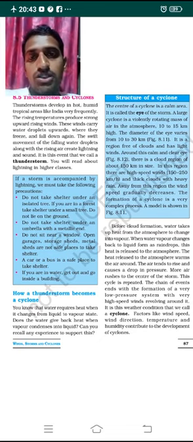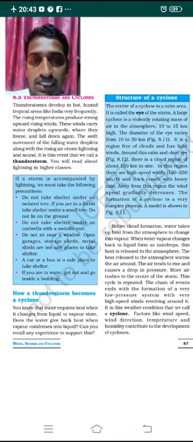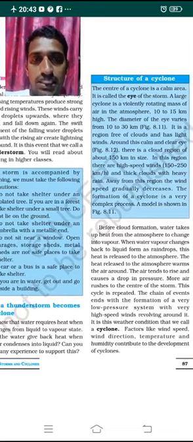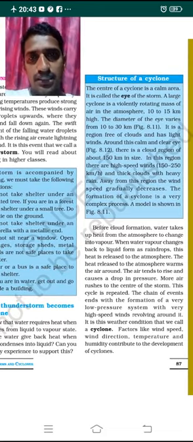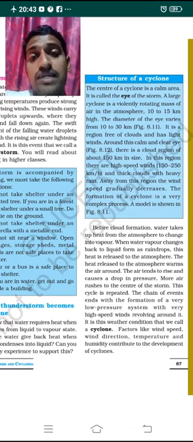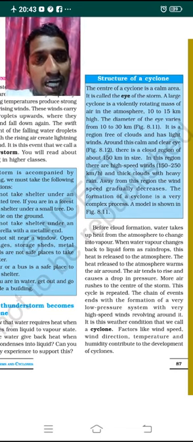So how does a thunderstorm become a cyclone? Before we study that, let's see the structure of the cyclone. Here, the center of the cyclone is a calm area. It is called the eye of the storm. We call it the eye of the storm.